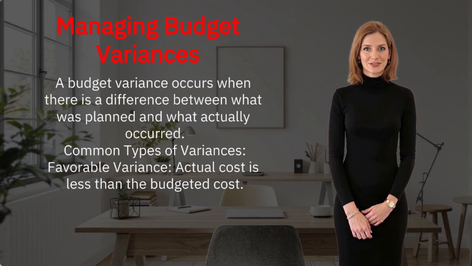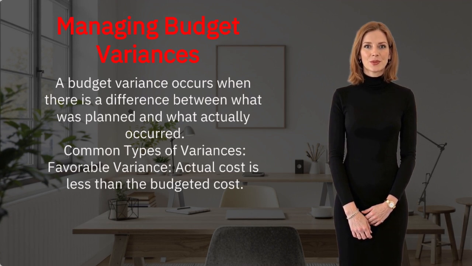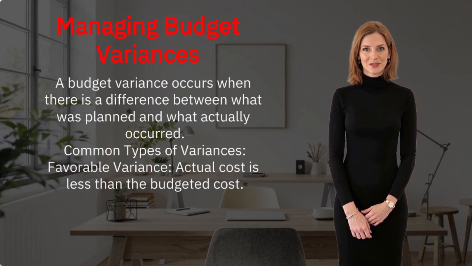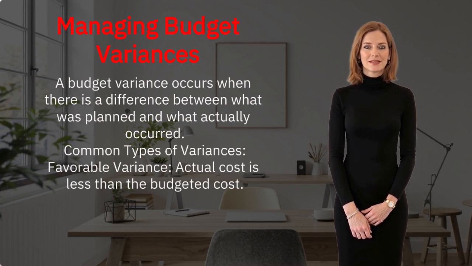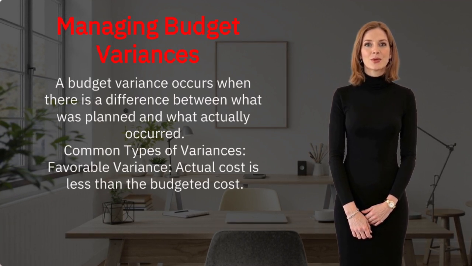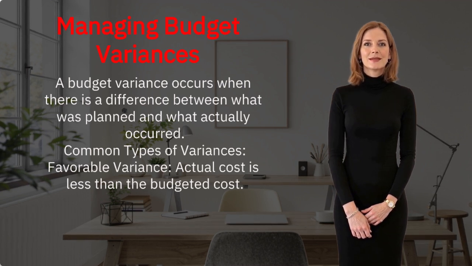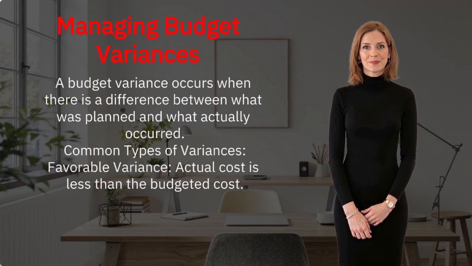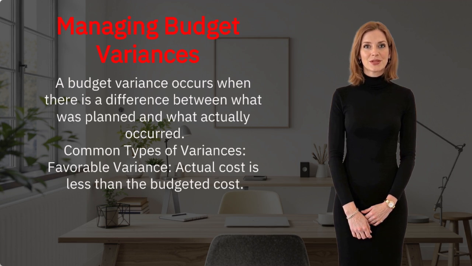Managing budget variances. A budget variance occurs when there is a difference between what was planned and what actually occurred. Common types of variances. Favorable variance: actual cost is less than the budgeted cost. Unfavorable variance: actual cost exceeds the budgeted amount. Revenue variance: differences in projected versus actual income. Volume variance: due to changes in scale or number of beneficiaries or projects.